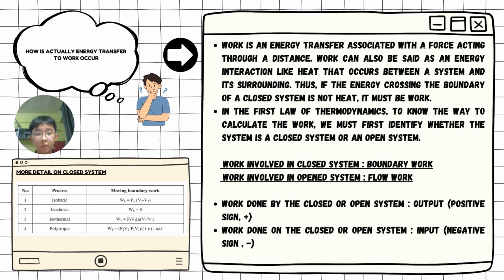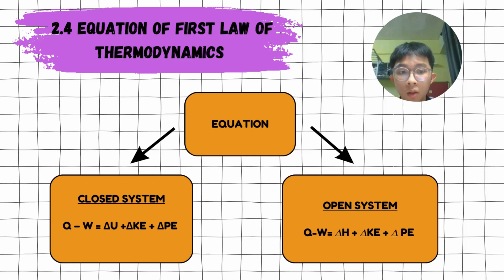Work is an energy transfer associated with a force acting through a distance. Work can also be said as an energy interaction like heat that occurs between a system and its surrounding. If the energy crossing the boundary of a closed system is not heat, it must be work. So work involved in a closed system is called boundary work, while work involved in an open system is called flow work. Then the work done by the closed or open system is called output work with a positive sign and vice versa. Then in this section, we'll talk about the equation of first law of thermodynamics.